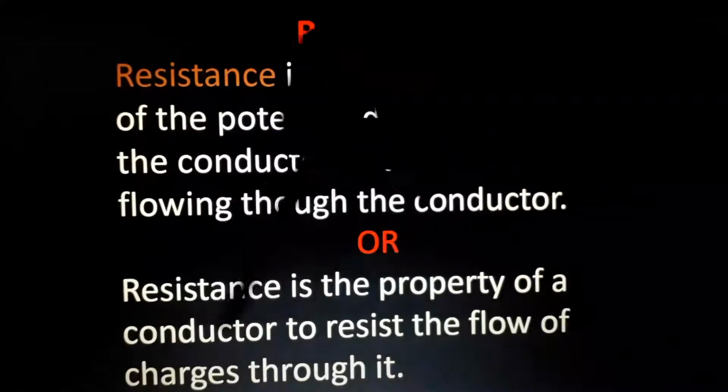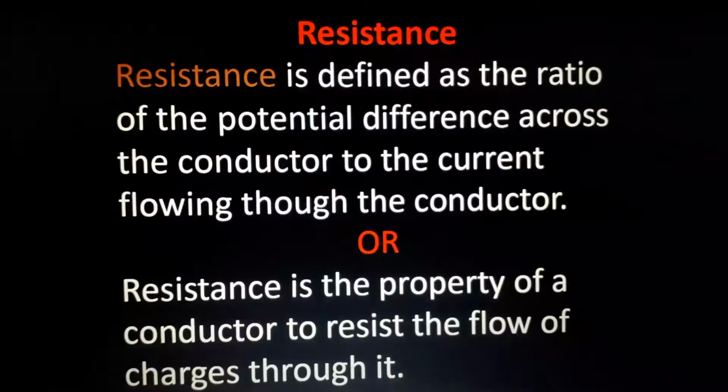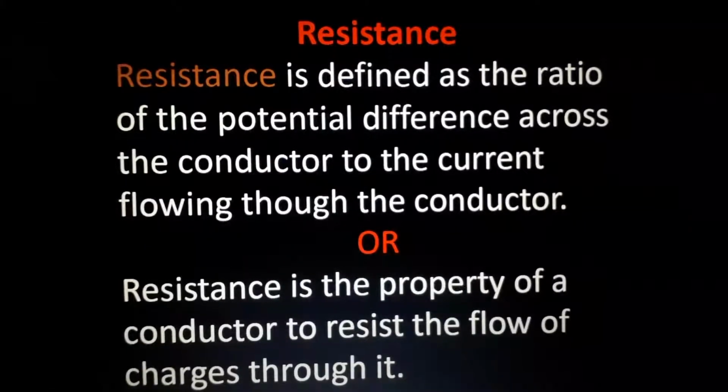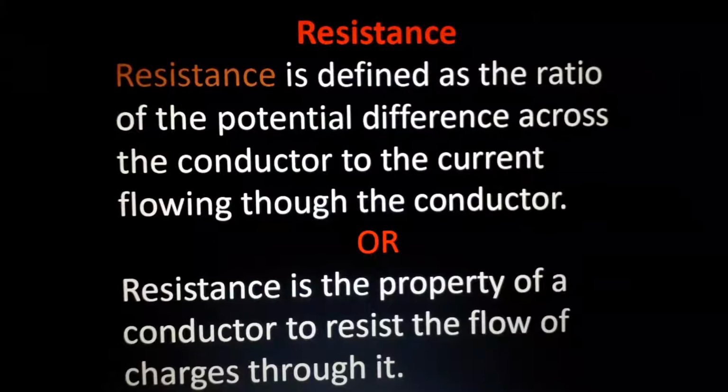Resistance is the property of a conductor to resist the flow of charges through it. Now understand what is resistance. If resistance is high, very low current will flow. If resistance is low, very high current will flow. Understand? So in common circuits, which type of conductor will we use, high resistance or low resistance? Low resistance, isn't it? If resistance is low, current will easily flow through it.